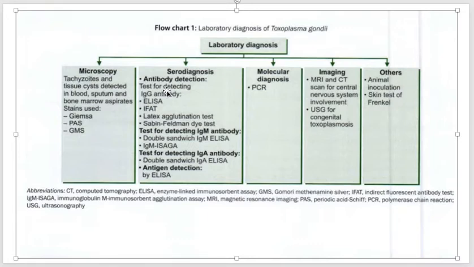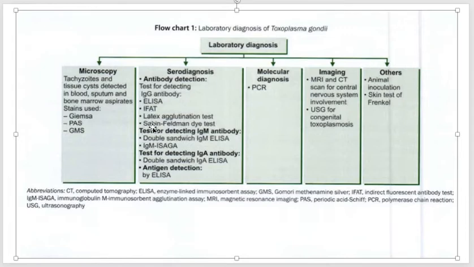Whenever we have any infection, the microorganism brings antigen, so we can detect that antigen in the blood, and our immunity makes antibody, so we can detect antibody as well. Antibody detection can be done by checking IgG antibody. We can do ELISA, and we can do indirect fluorescent antibody testing as well. All these investigations can be done to check this infection.